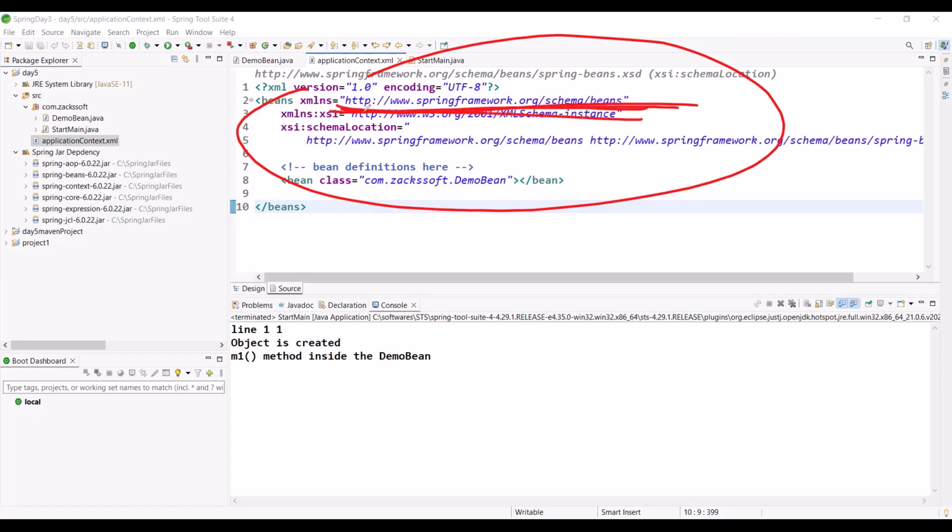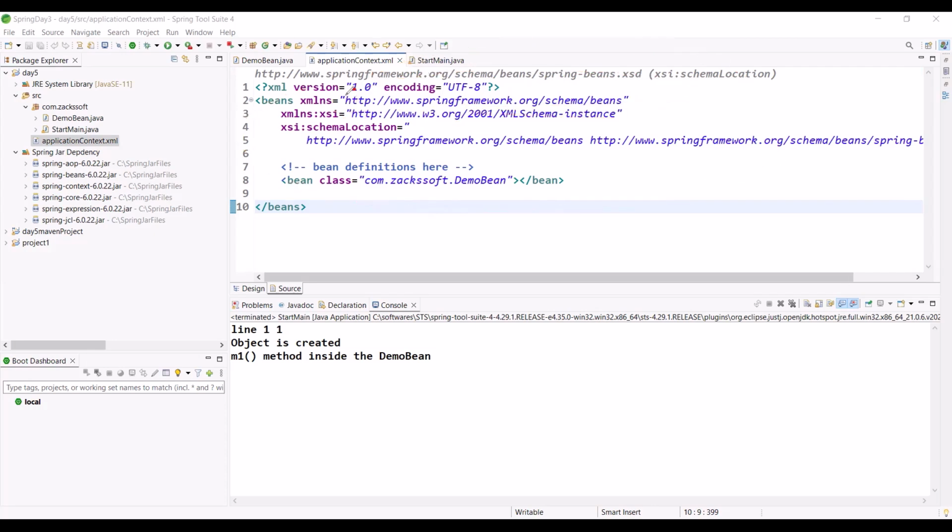You can consider this as packages for the tags. This is the default namespace. What is the default namespace? If you don't provide any name, then that namespace is considered the default namespace.